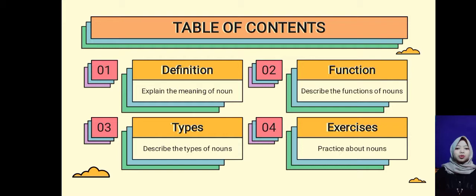Okay, let's go to the material. Table of contents. The first one is definition of nouns. The second is function of nouns. The third is type of nouns, and the last is exercise.